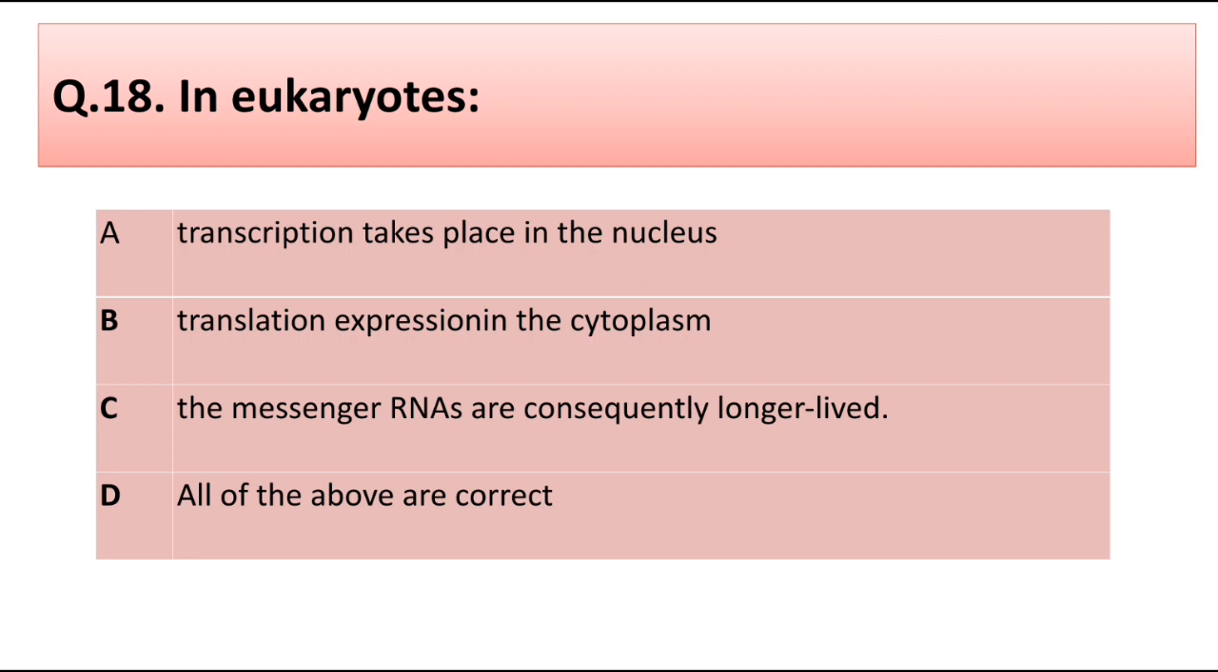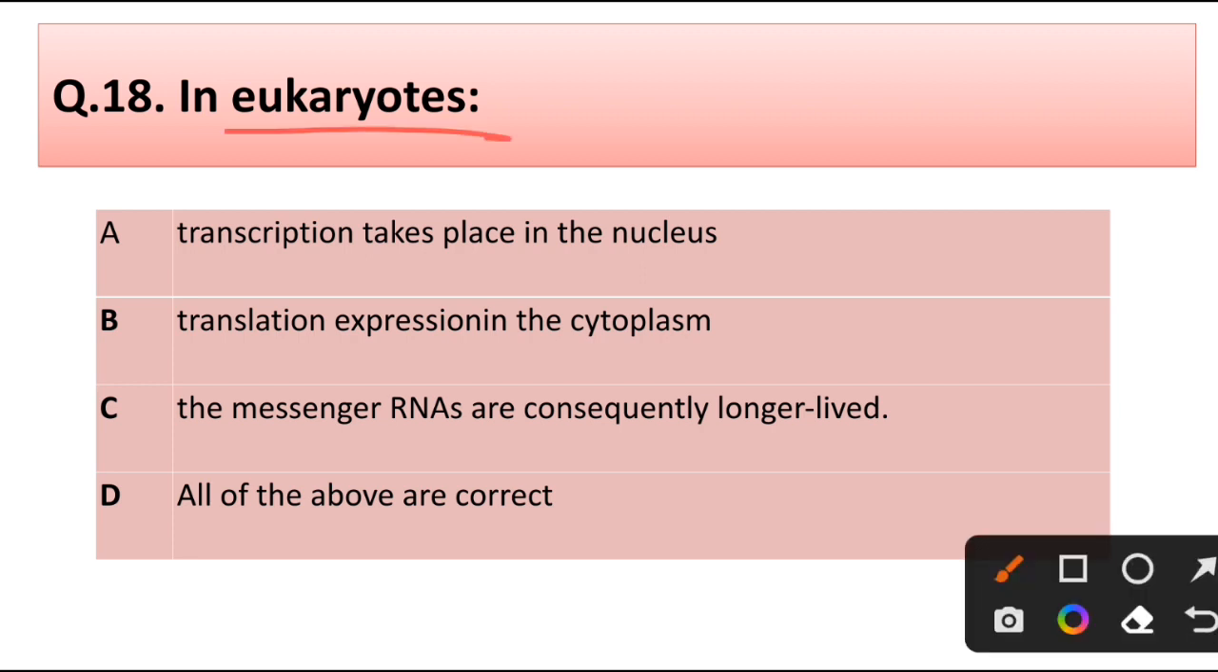Question number 80. In eukaryotes, transcription takes place in the nucleus, translation is expressed in cytoplasm. The messenger RNAs are consequently longer lived. All of the above are correct. Answer is option D, all are the correct answer.